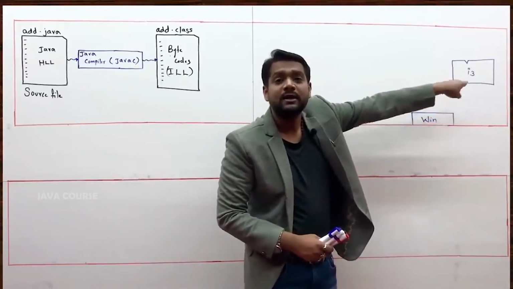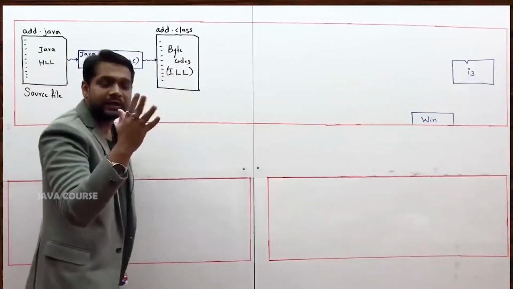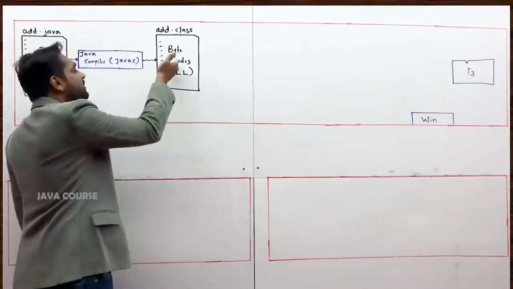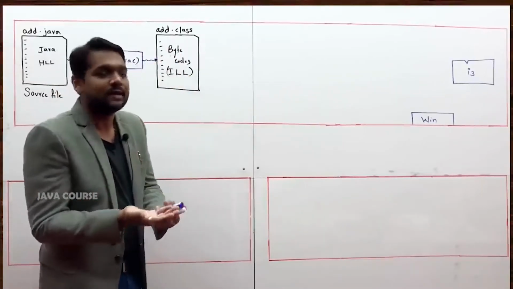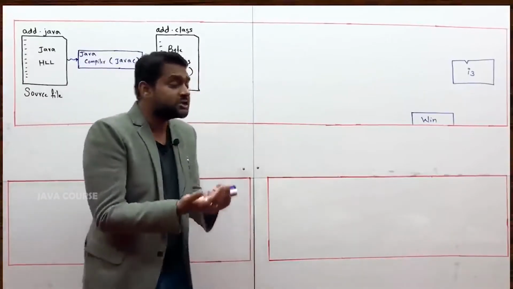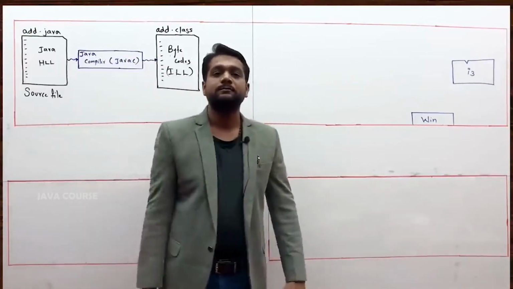What will the machine understand? Only zeros and ones. Is this in zeros and ones? No, it is not. If it was in zeros and ones, I would have told you it is machine level language. If I am not telling, then you have to understand that it is not in machine level language. So something which is not in machine level language, you cannot link, load and execute.